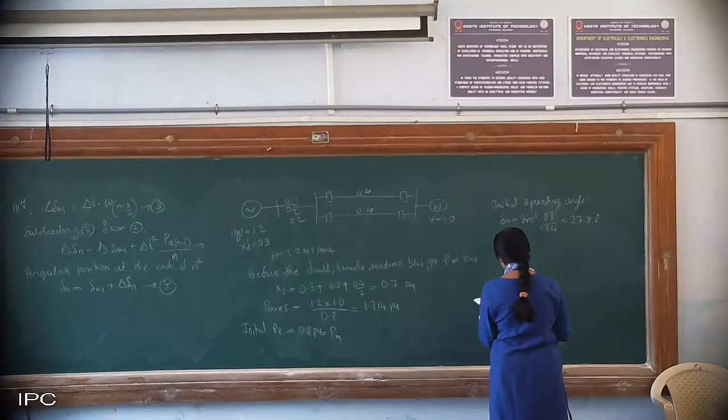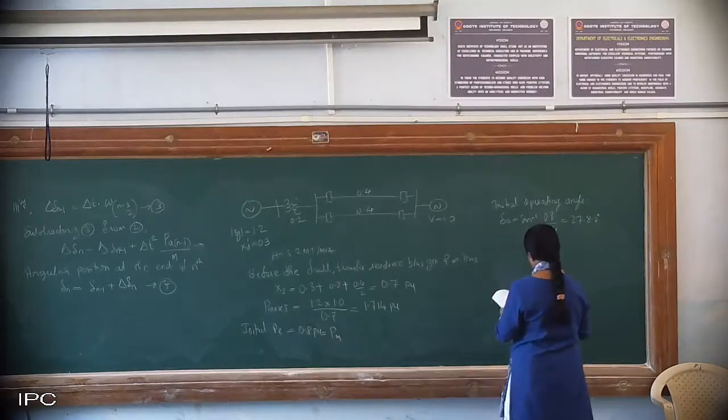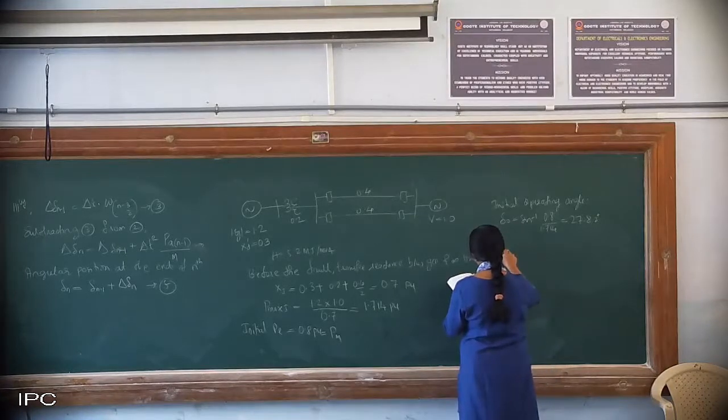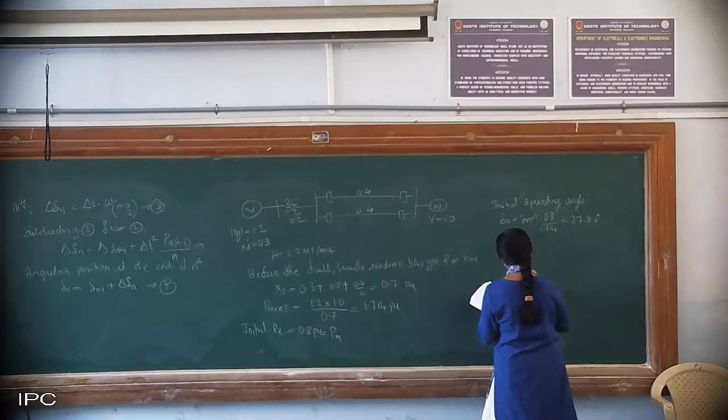Now we will apply the point by point method. So now this we know, delta naught is this. Then Pmax1 we have written. Pmax2, yes, that also is required.